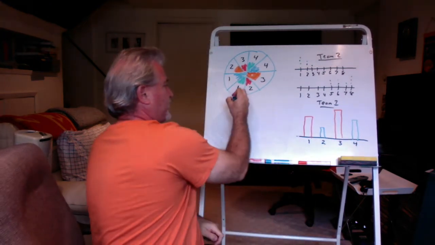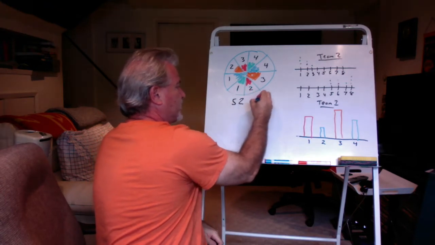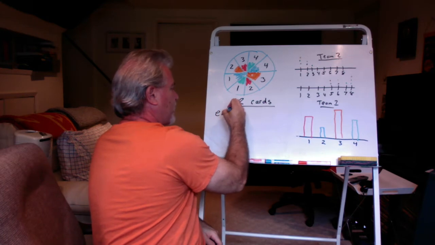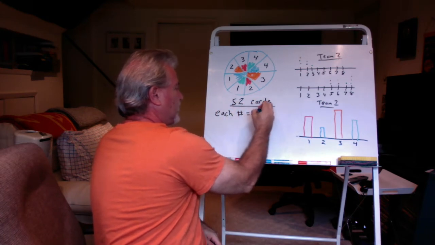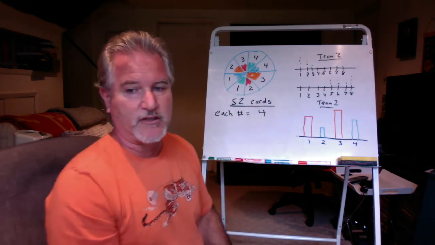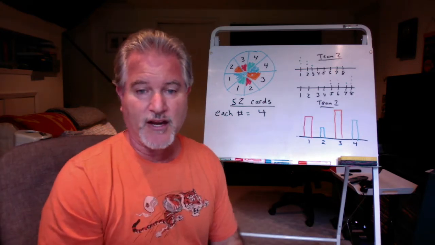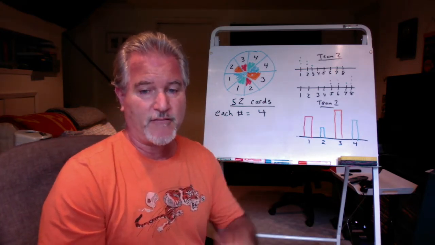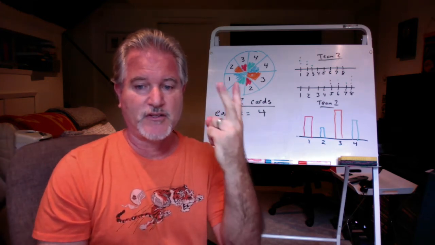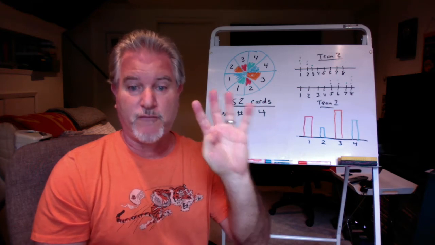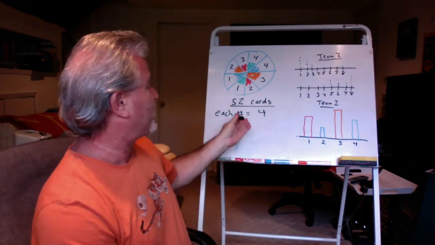So we have 52 cards in a standard deck of cards, and each number is represented 4 times. Like for instance, if I picked a 3, right? In a deck of cards, you have the 3 of hearts, the 3 of diamonds, the 3 of spades, and the 3 of clubs. So I have 4 threes in a standard deck of cards.